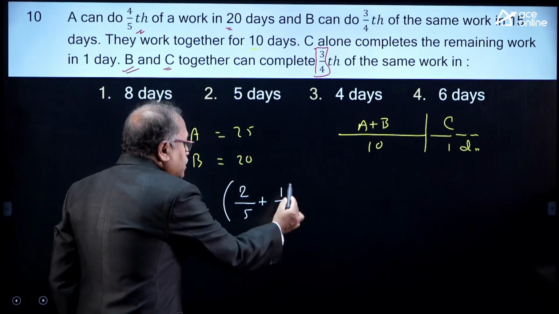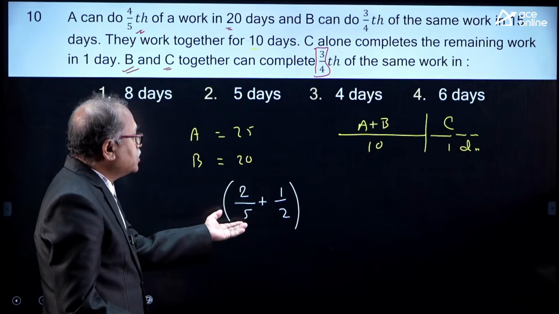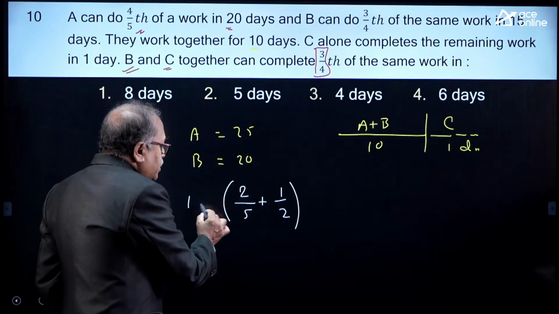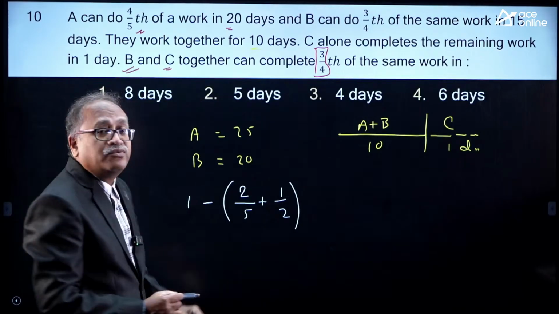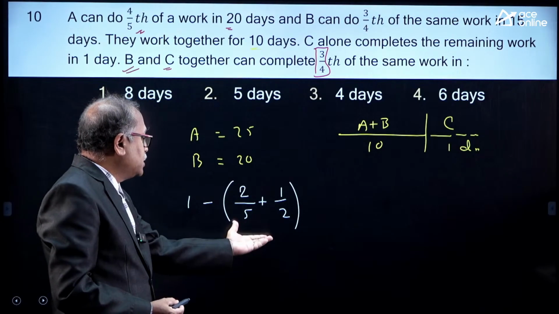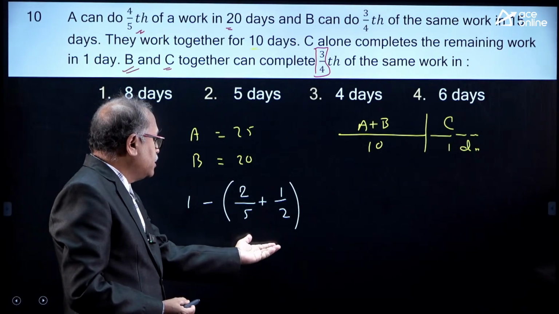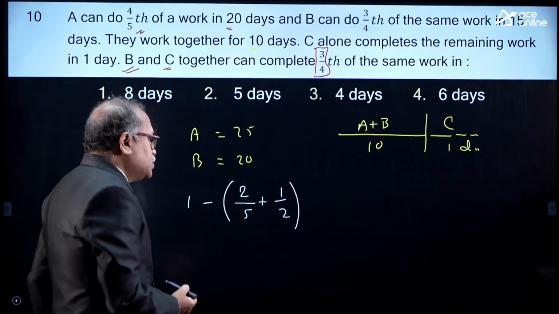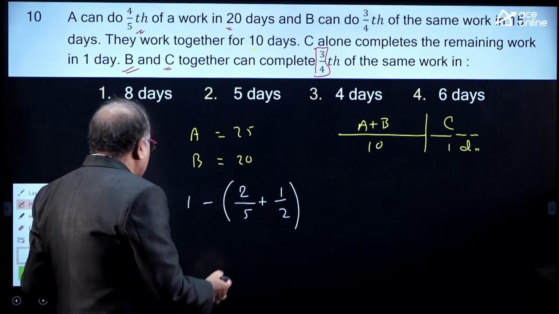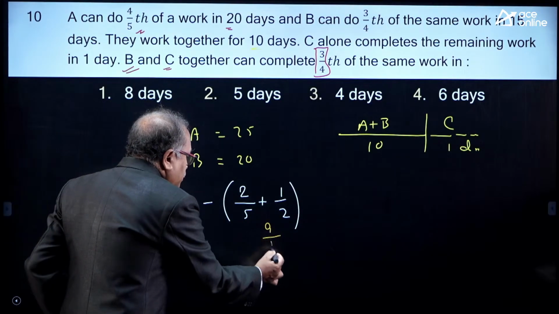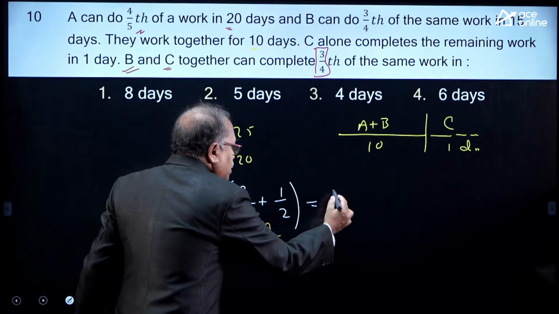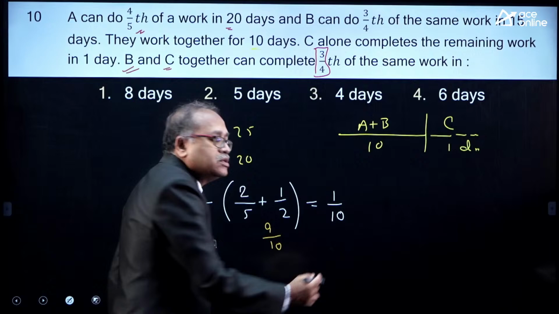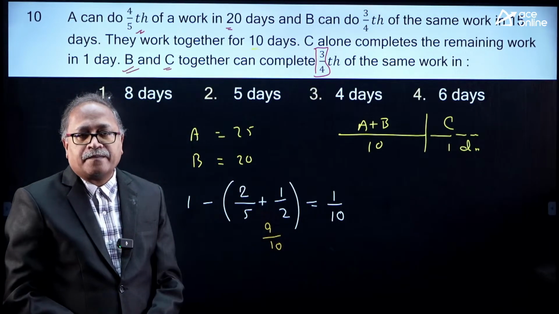What is the total work? If you are taking the work in fraction, the total work will be 1. So, what is the work left which C alone completed in 1 day? I notice that over here this is 9 by 10. 1 minus 9 by 10 is nothing but 1/10 of the work which C completed in 1 day.